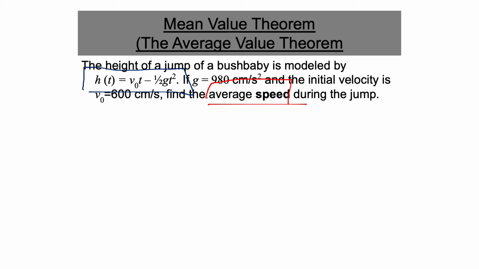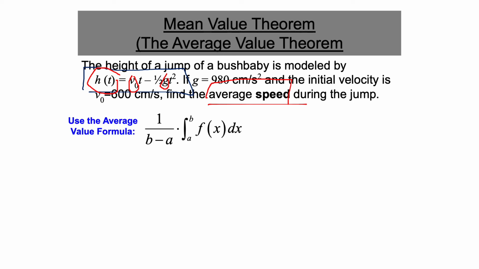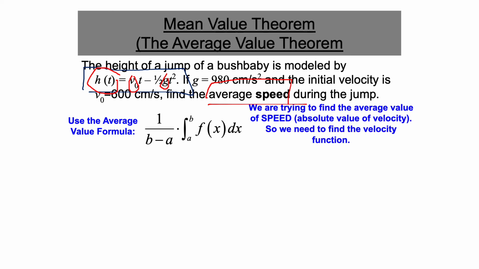So also we don't have the function of velocity. So we need to find the function of velocity. And the function of velocity, as we know, is the derivative of the position function h of t. But still, h of t is not given to us as a function. It has some missing information, which is the initial velocity and half of the gravity. And we don't forget that the average value is 1 over b minus a for f of x.